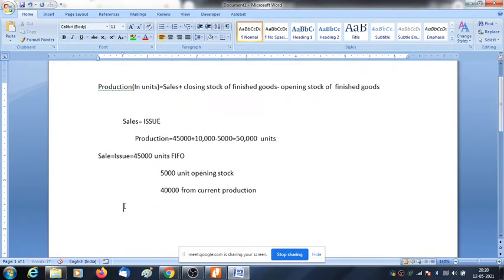So we have the issue, that is sale, equal to 45,000 units. Now production equal to 50,000 units. Out of this we have issued how much? We have issued 40,000.